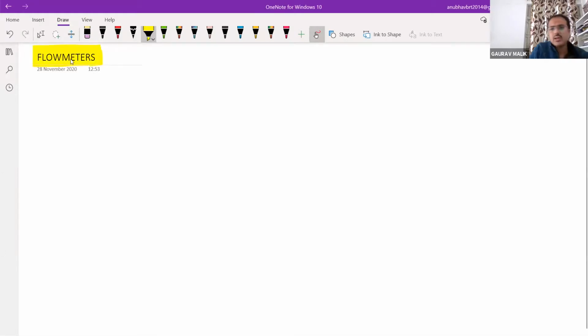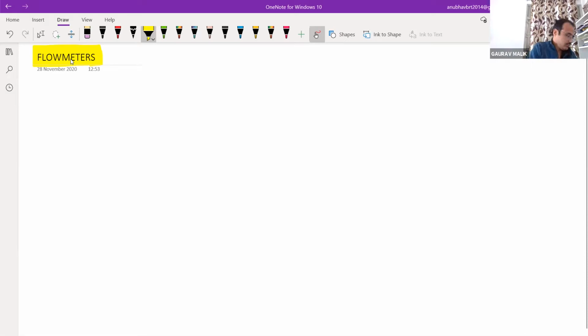Actually, we have two types of flow meter: one is full bore meter and one is insertion meter. Generally we have 10 to 20 types of flow meters, but in our GATE syllabus we need to discuss only four: the Venturi meter, orifice meter, rotameter, and pitot tube.